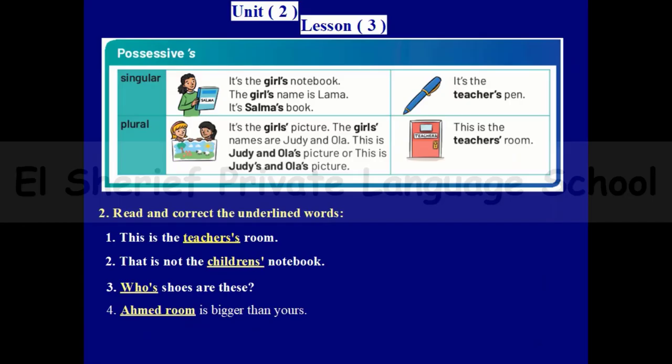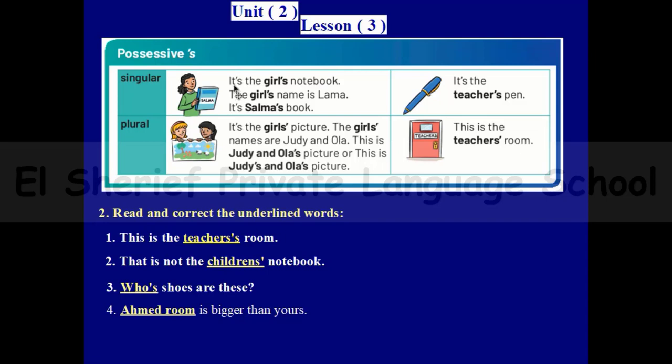And we can go to the second part, and we are now with lesson 3. We will talk about the grammatical lesson here. We will talk about the possessives. By the way, I can have a singular noun and a plural noun. How can I express that something belongs to a singular person or to a plural word?